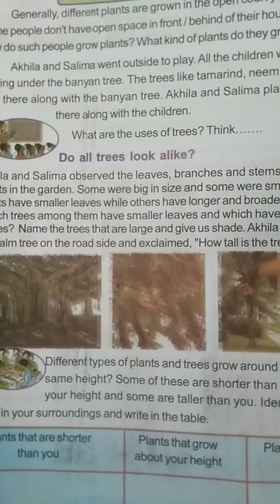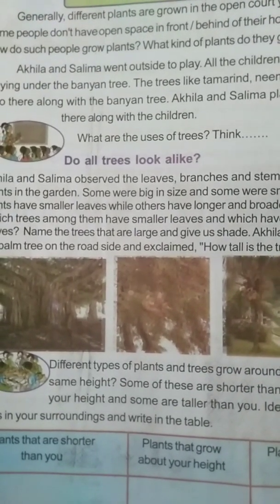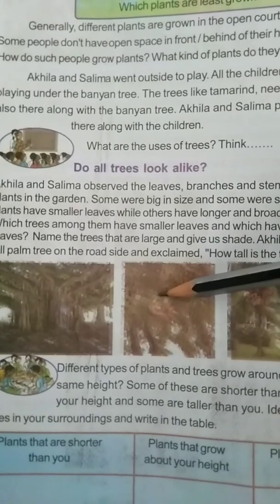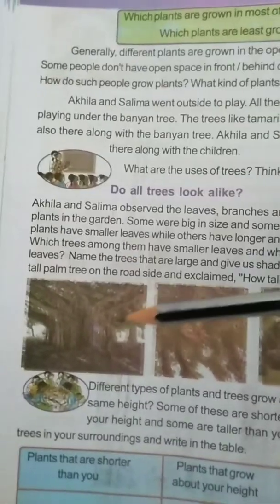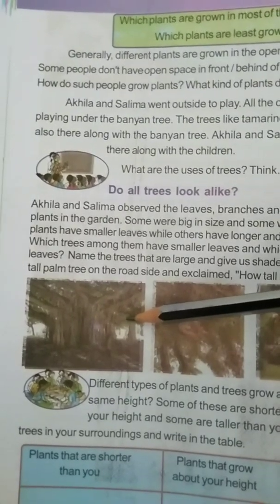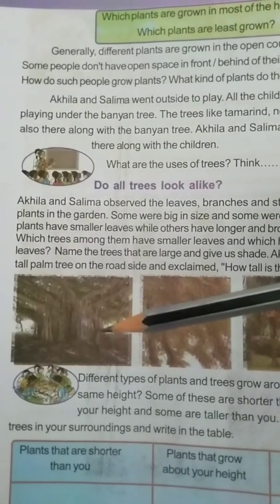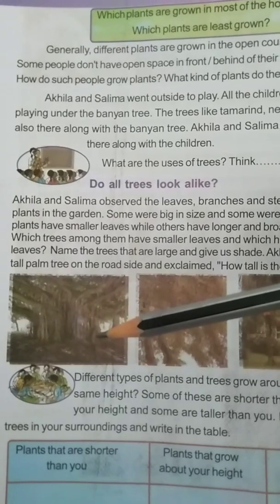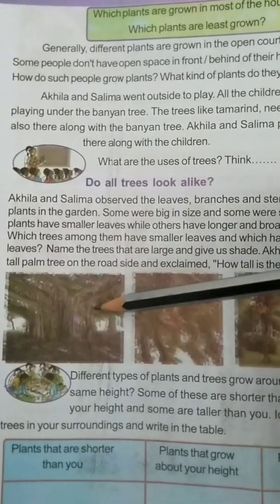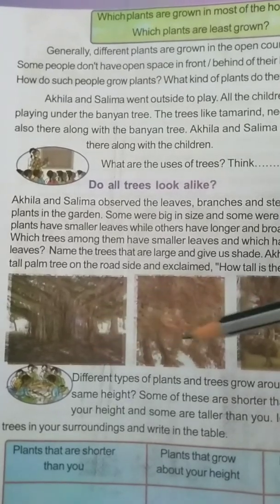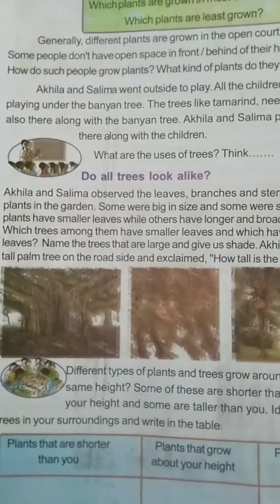The coconut tree grows very tall. The tamarind tree has many branches and gives us shade. And the banyan tree is very big and grows in a big area. So these trees give us shade, understood? Because they have many branches.